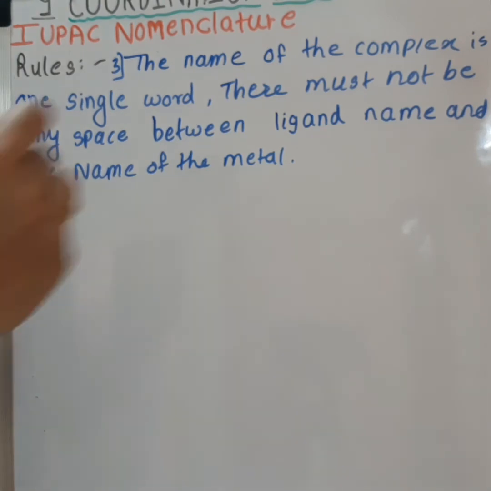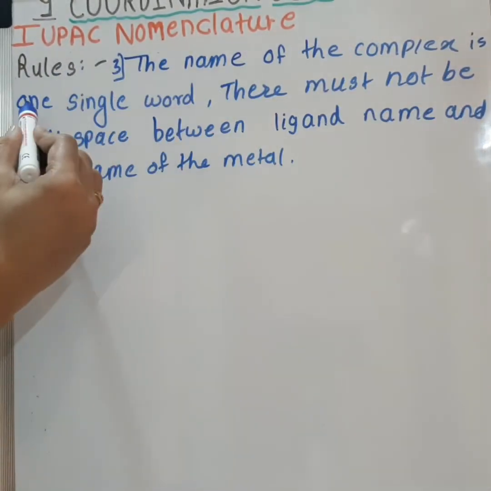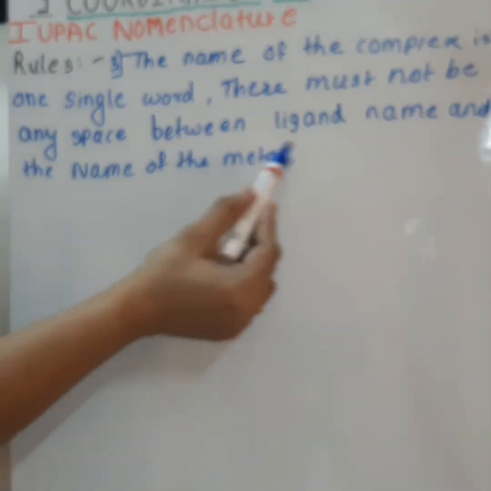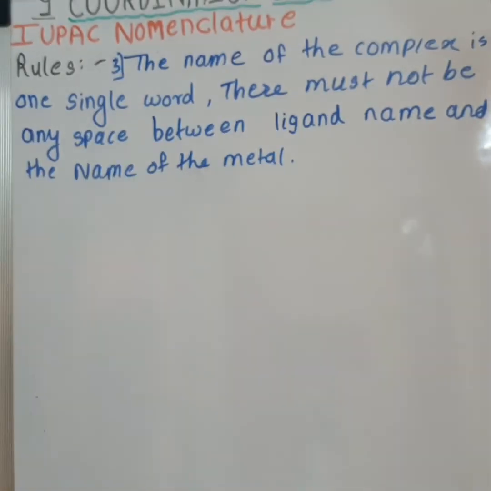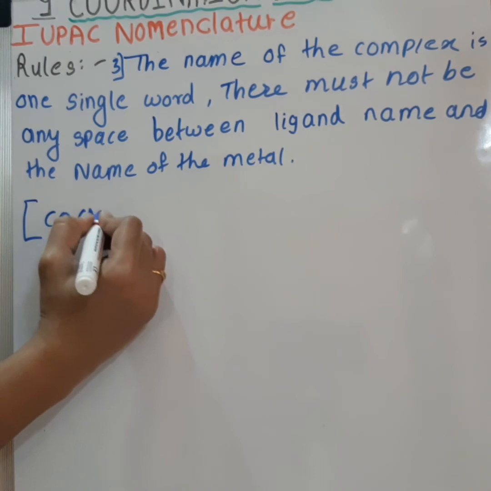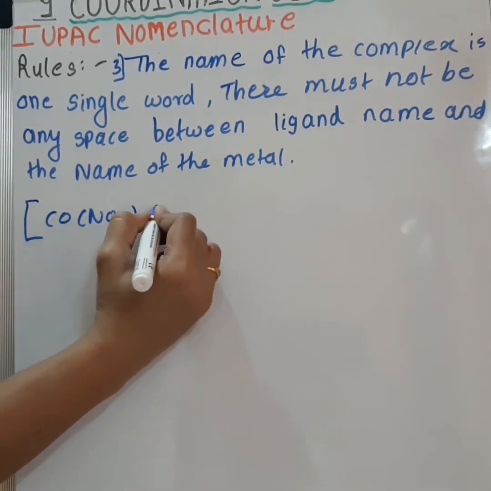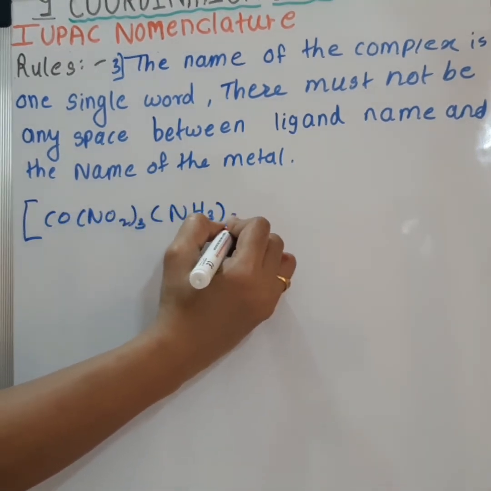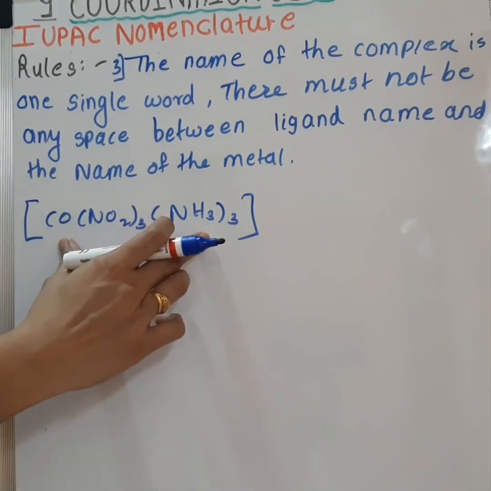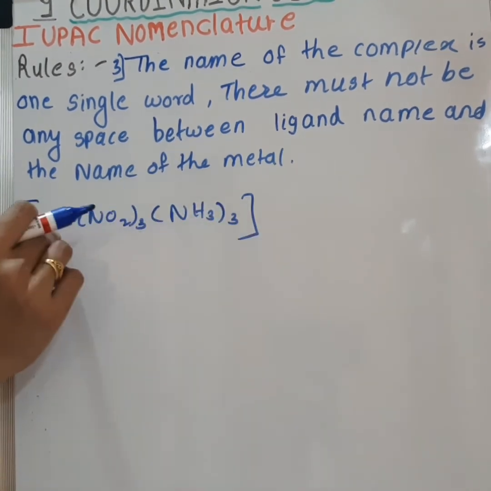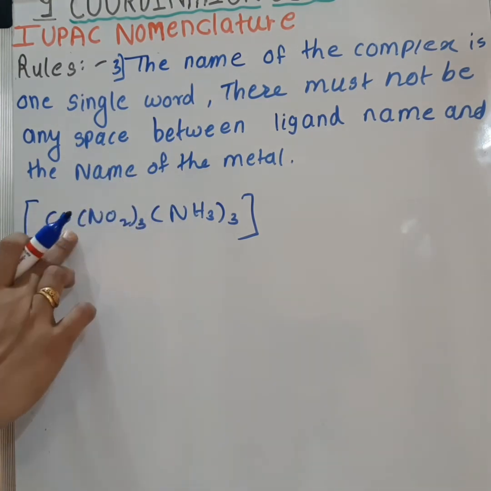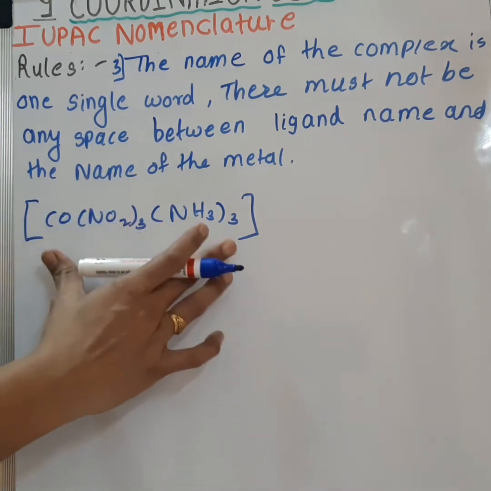The third rule is, the name of the complex is one single word. There must not be any space between the ligand name and the name of the metal. For example, let's see one compound, Co(NO2)3(NH3)3. While naming this compound, there should not be any space between the name of the metal and the name of the ligand. It should be one word.